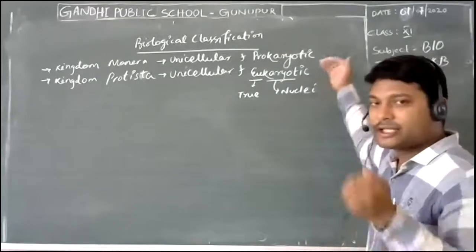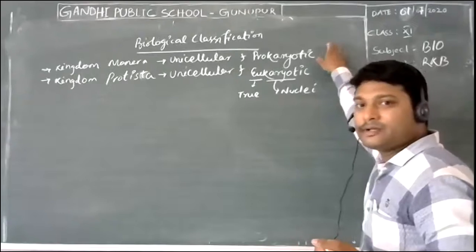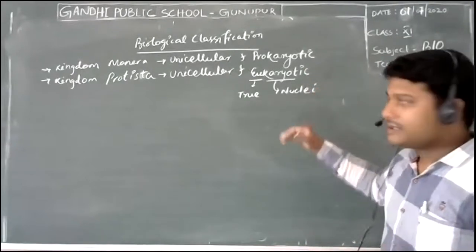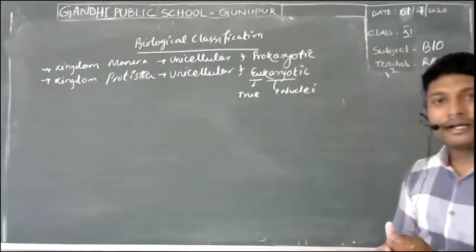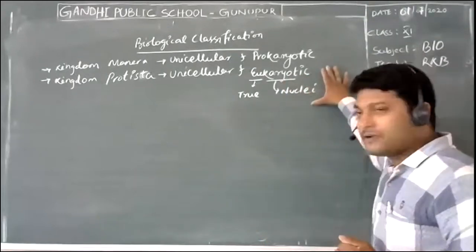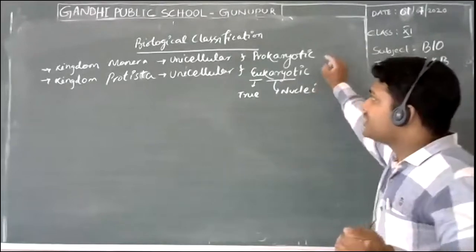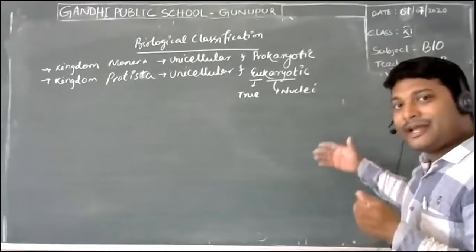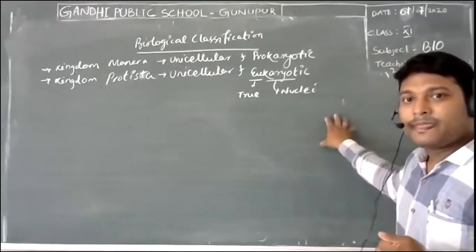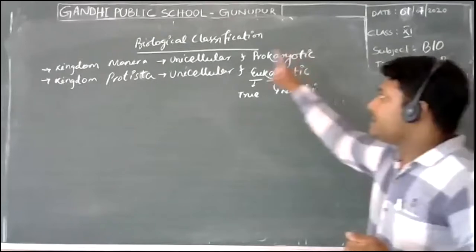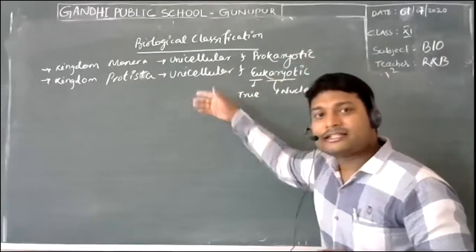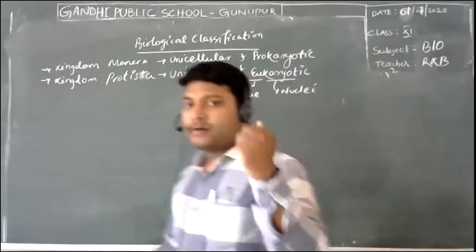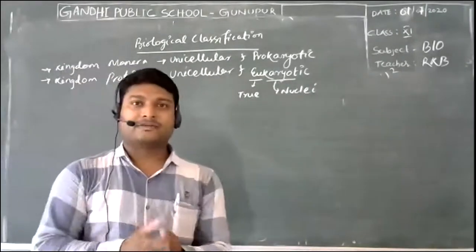They have evolved, and we're going from simple to slightly more complex, slightly more organized, slightly more advanced. In the next kingdom, we are going to have the same eukaryotic cells, because only Monera is prokaryotic in nature, and all the remaining kingdoms are eukaryotic. So here it is eukaryotic and unicellular. The next kingdom is going to be eukaryotic and multicellular. So with that, let us start our understanding of this concept.